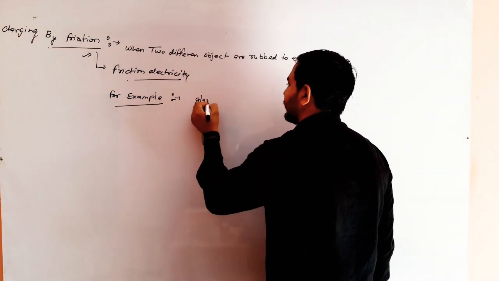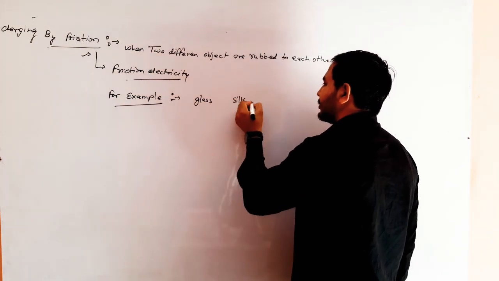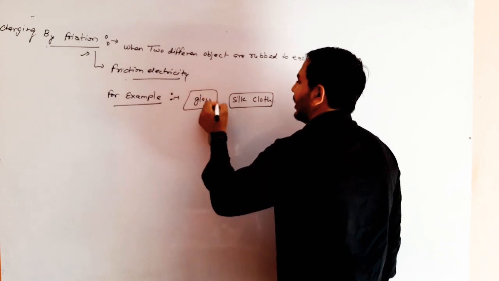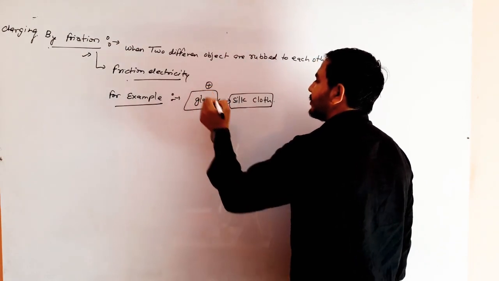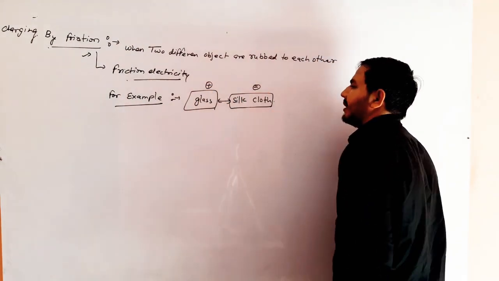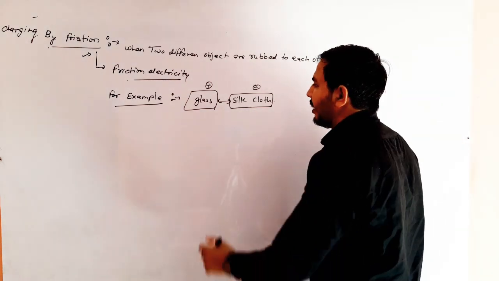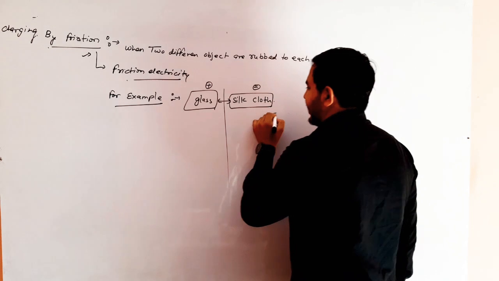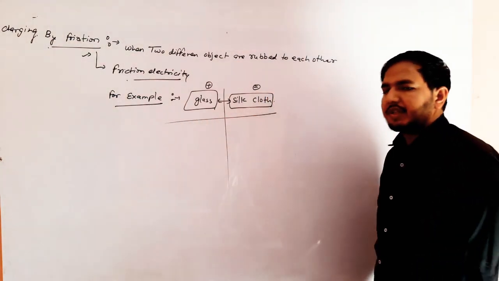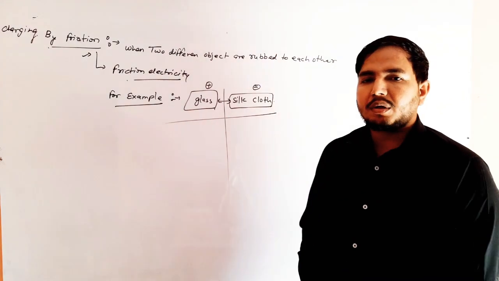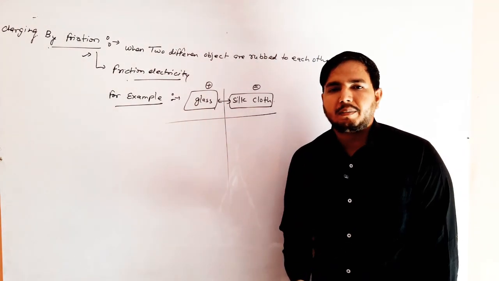glass rod, silk cloth are rubbed to each other, then this object is called positive, and this charge on this object is called negative. Here a lot of example in our book, which is given in the table. You can study about from the table.